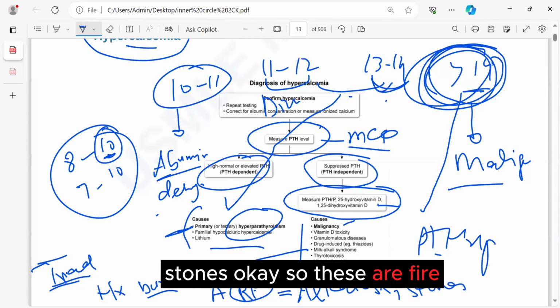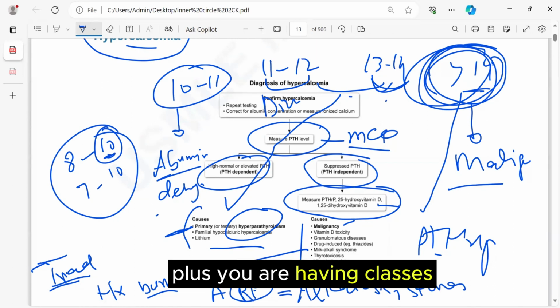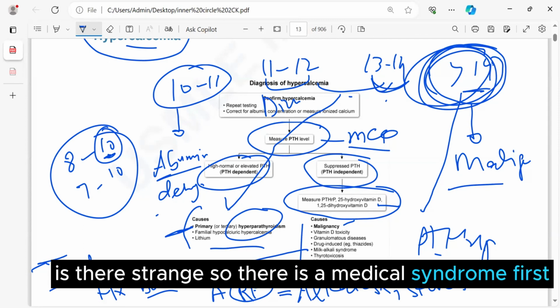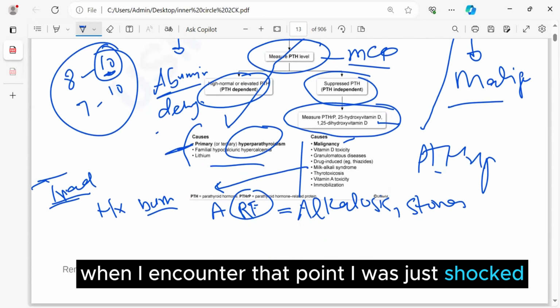So these are the triad. What is important here? You are having renal failure plus you are having alkalosis. Is that strange? That is milk-alkali syndrome. When I first encountered that point, I was just shocked.